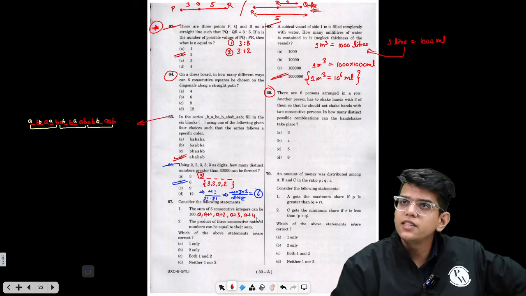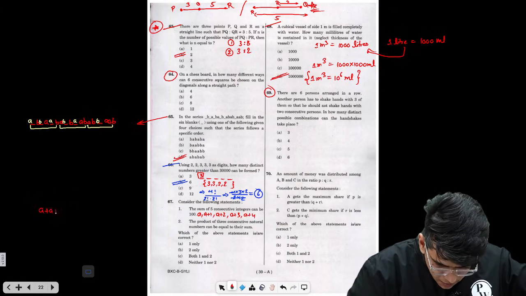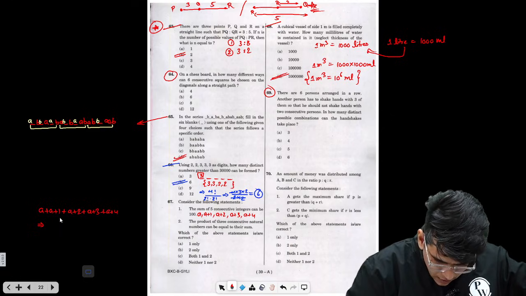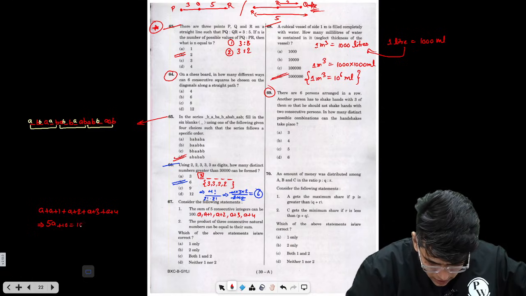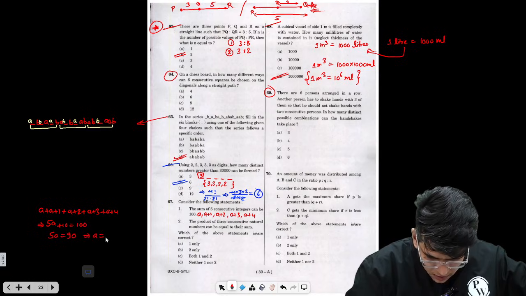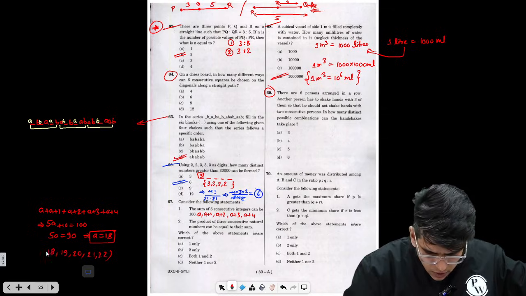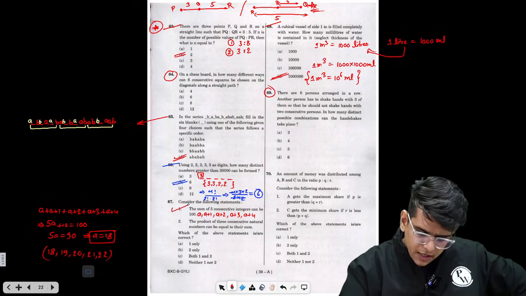Now they are saying if this can be equal to 100. So A plus 1, A plus 2, A plus 3, plus A plus 4. This is nothing but 5 times A, 1 plus 3, 3, 6 plus 10 equals 100. 5 of A equals 90, and from here A is nothing but 18. So the numbers will be 18, 19, 20, 21, and 22. So there are 5 numbers which can have the sum as 100. So this is a correct statement.